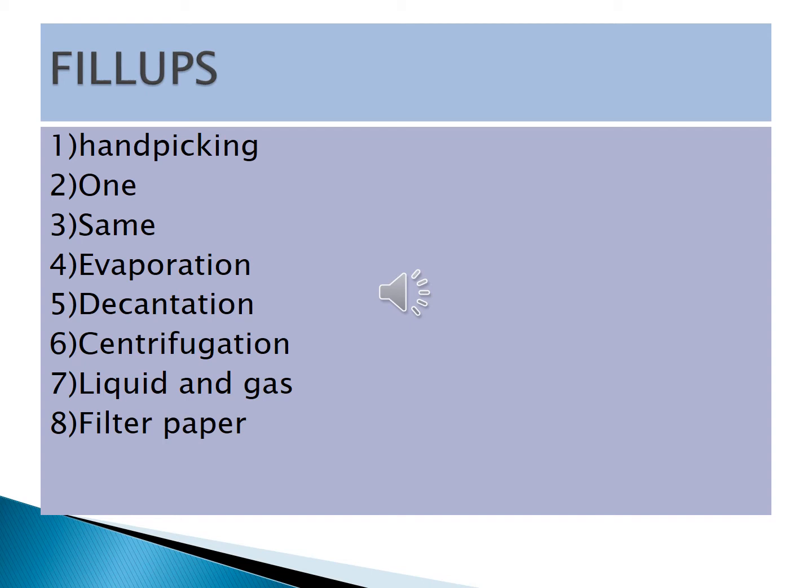The process of getting salt from sea water is called dash, evaporation. E-V-A-P-O-R-A-T-I-O-N, evaporation.